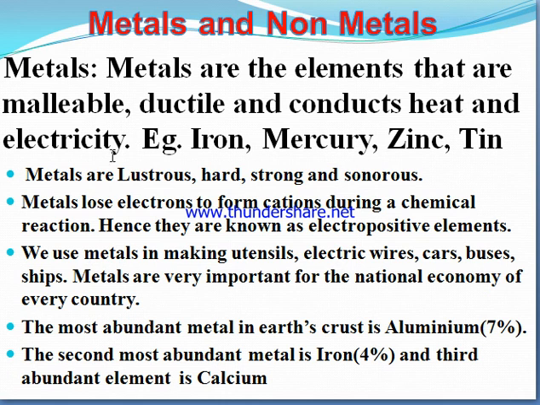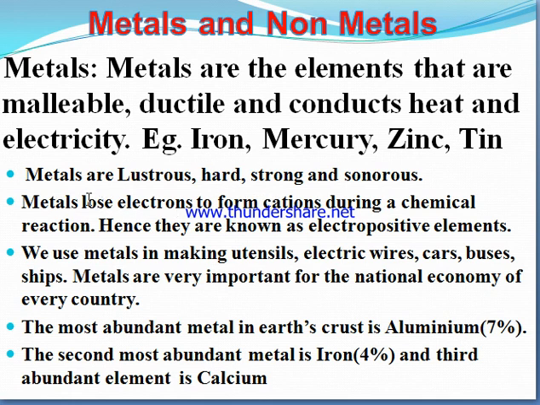So what are the simple properties? Metals are lustrous. Luster means shine. They are hard, very solid, strong, very powerful. That means if I hang something on them, they can hold it. And sonorous. Sonorous means they produce sound when beaten with any object, like when we ring the temple bell, that is also a metal.